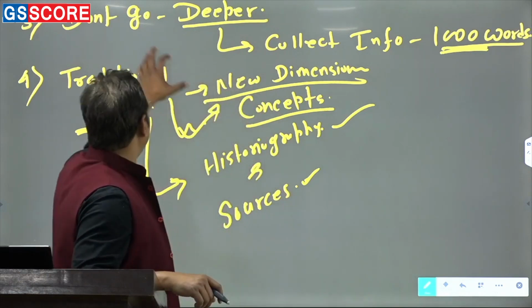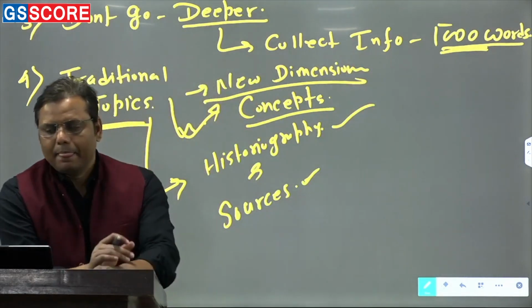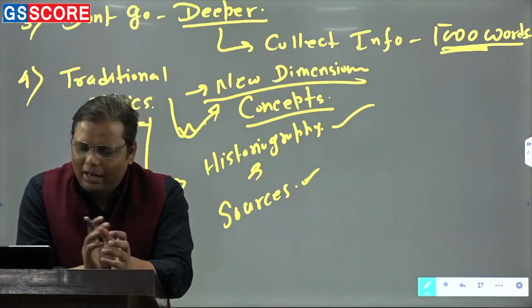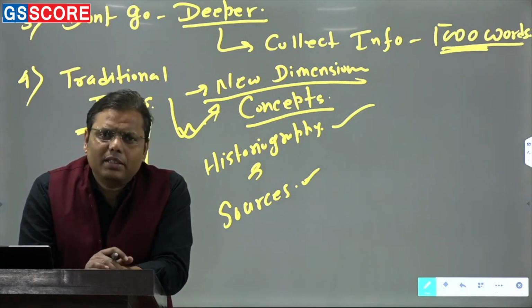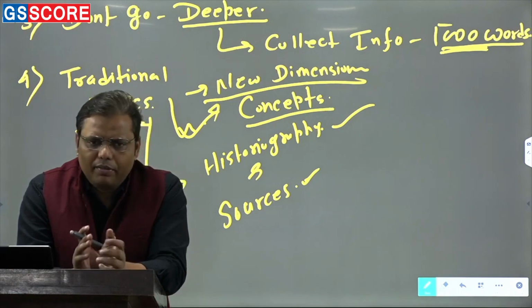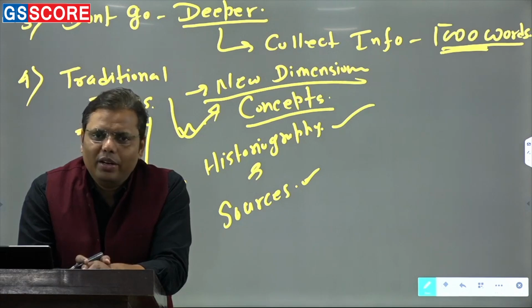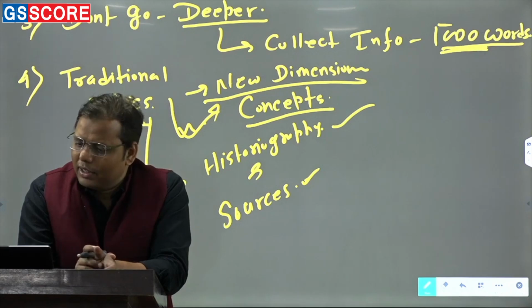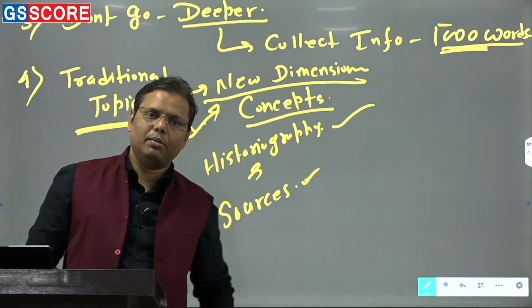But the most important suggestion is this one, and whatever I told you in the previous slide, that you have to learn what the decoded topics are. A clear idea has been given to you by the syllabus itself. You never see the syllabus. That's the problem. So you see the syllabus, and if I'm telling you that the peripheral topics are becoming important, fair enough. What peripheral topics? That is given in the syllabus. So you don't need to read a lot in order to decode the syllabus. Frankly speaking, it is not needed. It is already there. You need to collect the information on them, because yes, now it has become important.